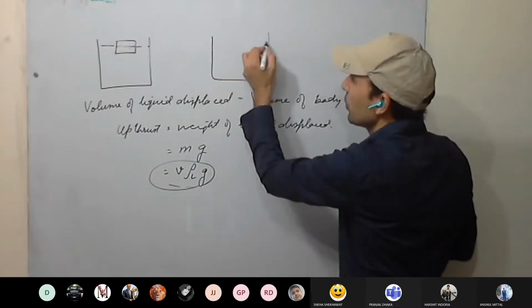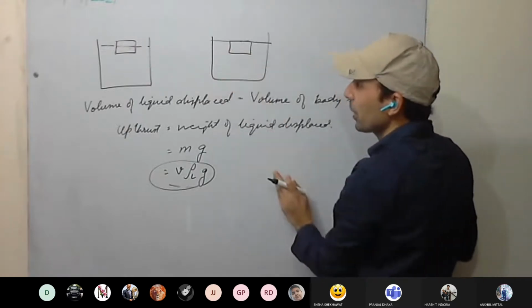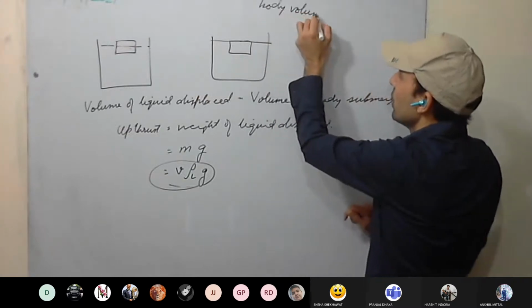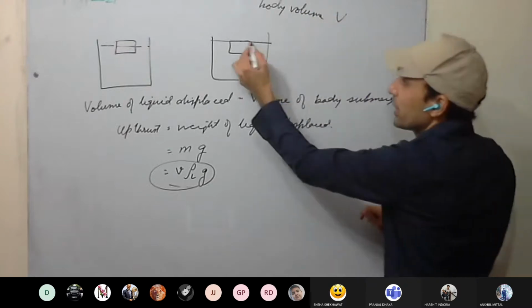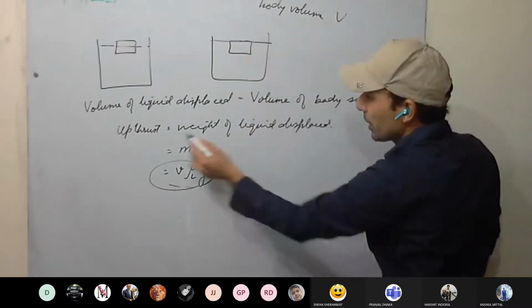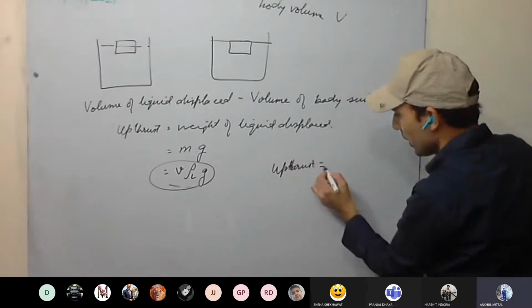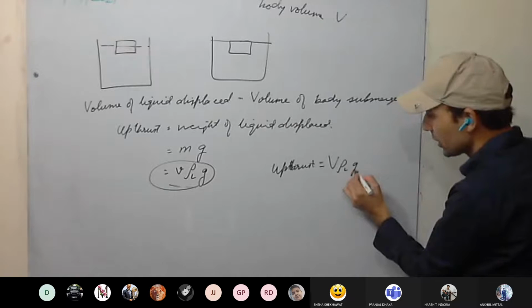Now, for example, if the body is completely immersed, and the body's volume is capital V, what will be the upthrust? Capital V rho L g.